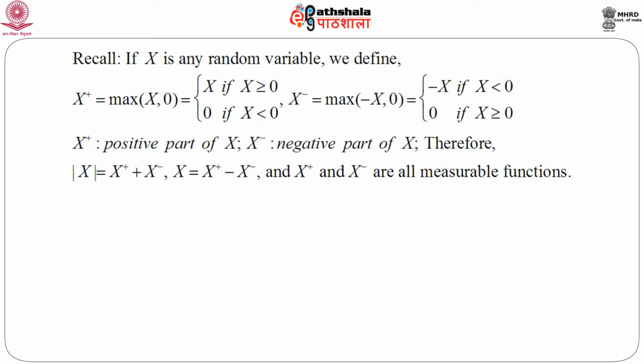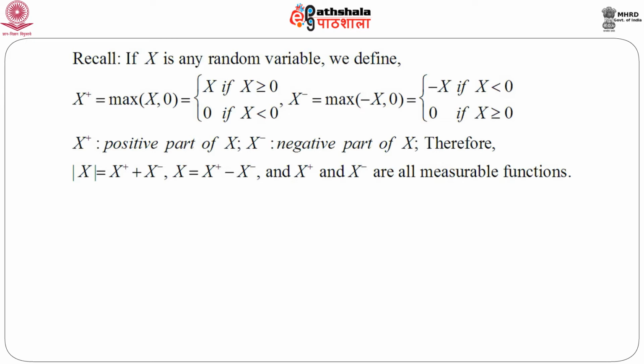Similarly, in the same line we define X plus as the maximum of X and 0, which is X if X is greater than or equal to 0, and 0 if X is less than 0, and X minus, the negative part of X, as the maximum of minus X and 0, that means equal to minus X if X is less than 0, and 0 if X is greater than or equal to 0. So, X plus is known as the positive part of X, and X minus is known as the negative part of X. Therefore, we can immediately write mod X as X plus plus X minus.